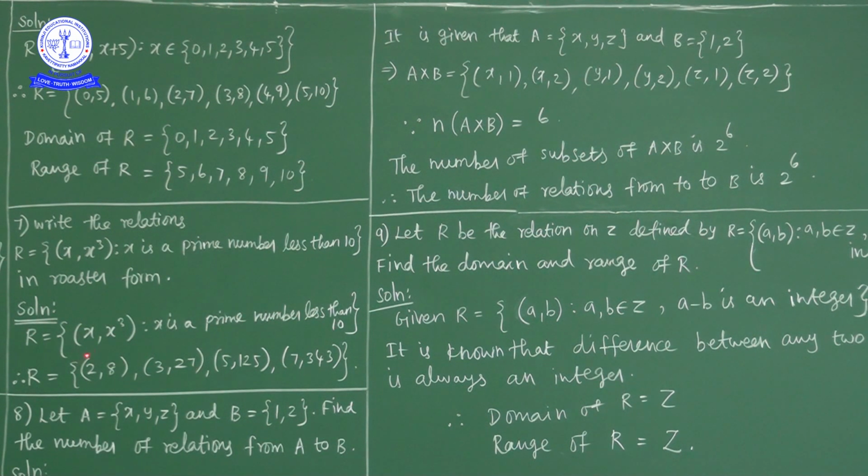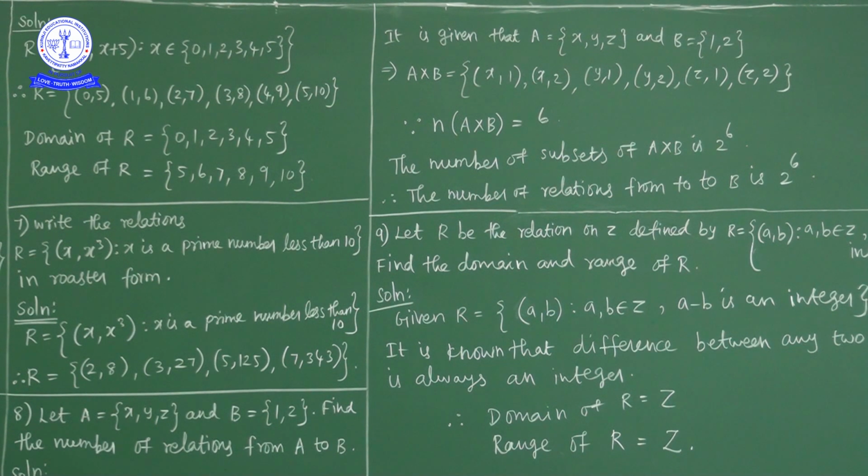When x is equal to 2, 2 comma 2 cube. 2 cube is 8, no? Ordered pair 2 comma 8. When x is equal to 3, 3 comma 3 cube, which is 27. When x is equal to 5, 5 comma 125. When x is equal to 7, 7 comma 7 cube is 343. So this relation contains the ordered pairs 2 comma 8, 3 comma 27, 5 comma 125, 7 comma 343.